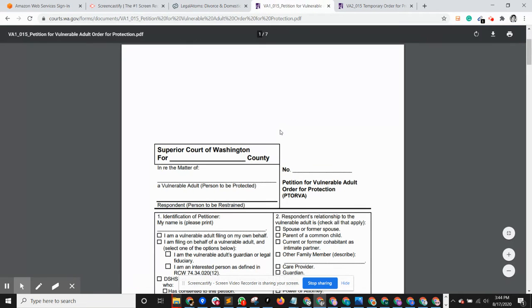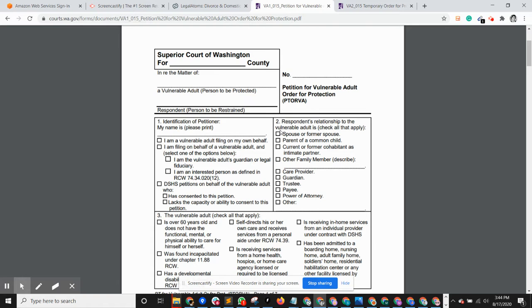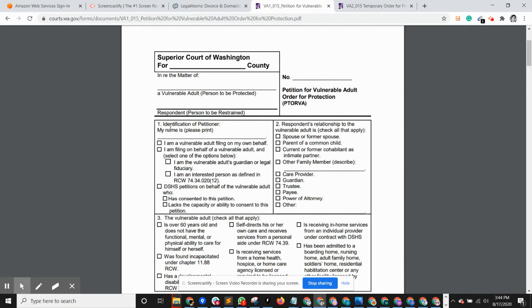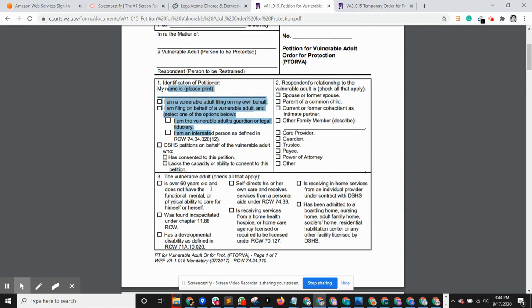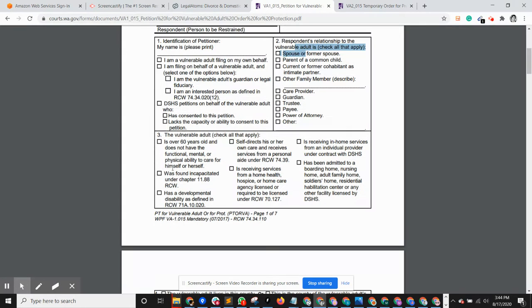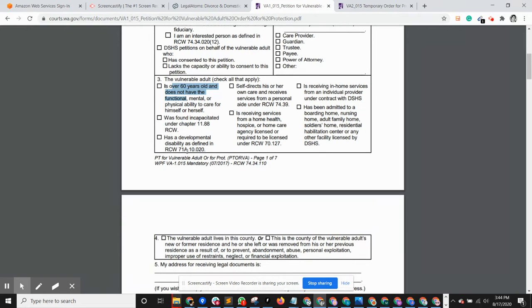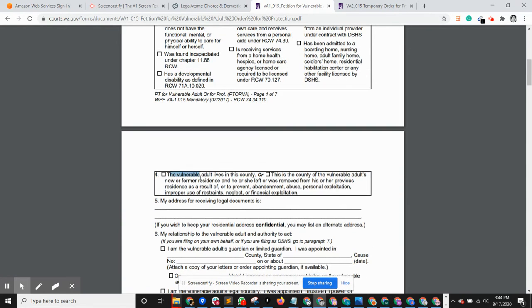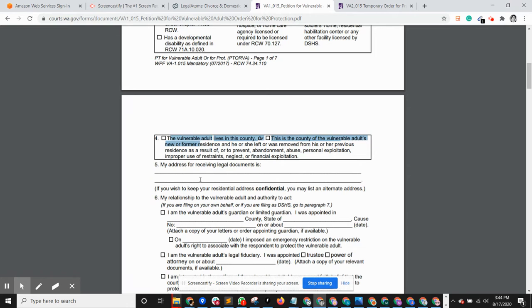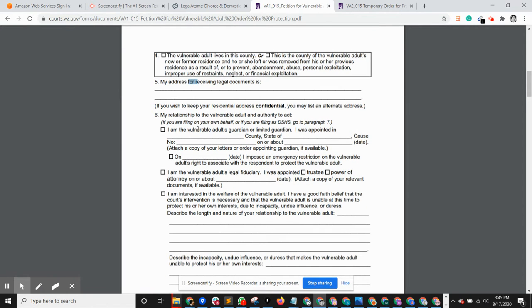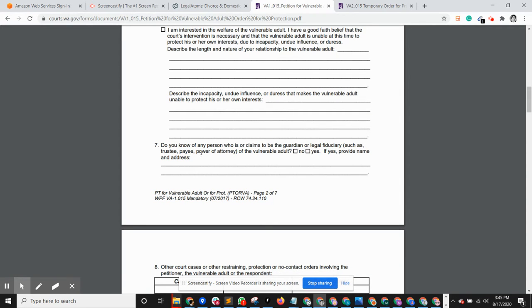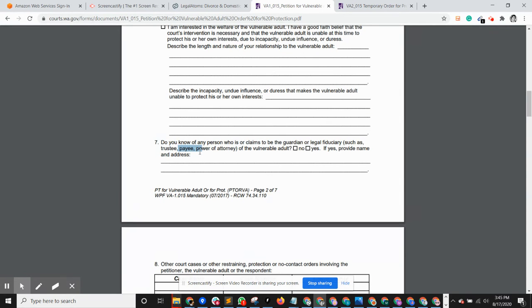So just looking at the vulnerable adult petition, we see that the first one is identification of the petitioner. The second one is about relationship. The third one is describing the basic nature of the vulnerable adult, why they qualify. Fourth is where the vulnerable adult lives. And then some overrides for address, question number 5. And then the filer's relationship to the vulnerable adult. 7, do you know any person who is claimed to be a guardian?